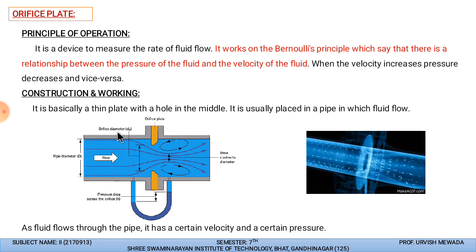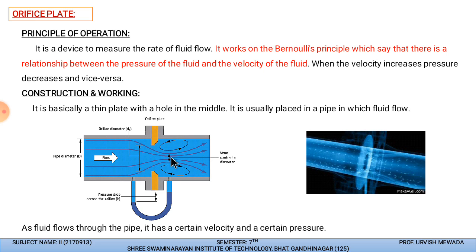So in this diagram you can see that this is the point where we are inserting the flow, and this is the orifice diameter. This is the diameter of the orifice plate. After inserting, the diameter of the pipe will become like this. So yes, this is the pressure difference that is created by inserting the orifice plate inside the pipe, and the portion that we are adding is called the vena contracta diameter. So this is the diameter of the vena contracta.